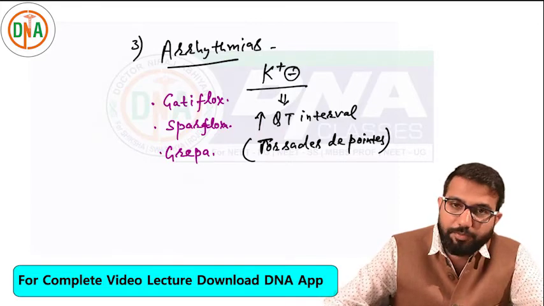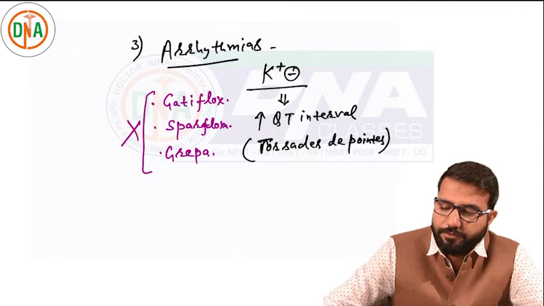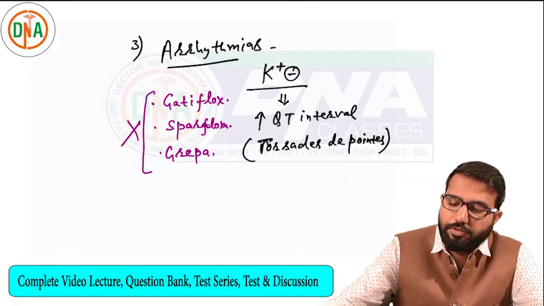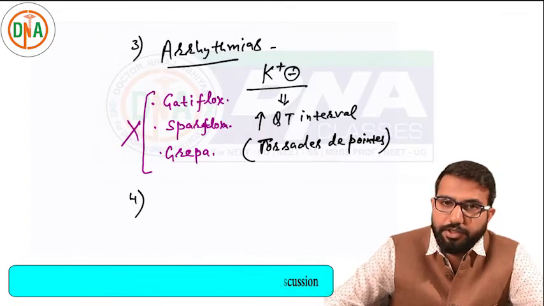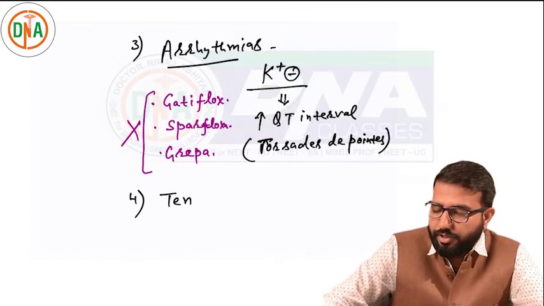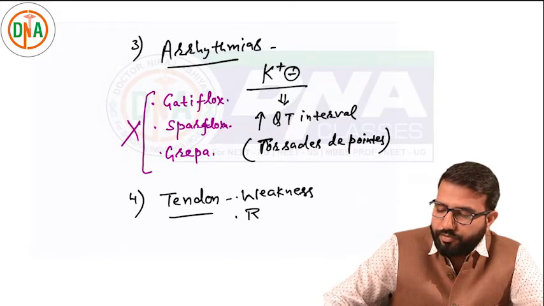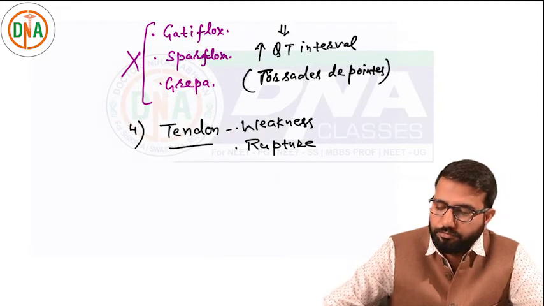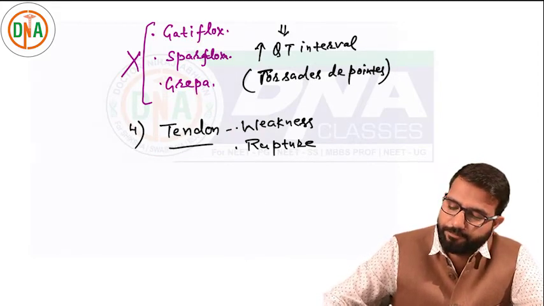So gatifloxacin, sparfloxacin, grepafloxacin, these drugs are already withdrawn from the market because of this reason. So risk of arrhythmia is there. Then these drugs can cause weakness of tendon or can cause rupture of tendon. So tendon injury. These drugs can cause weakness of tendon and rupture of tendon.